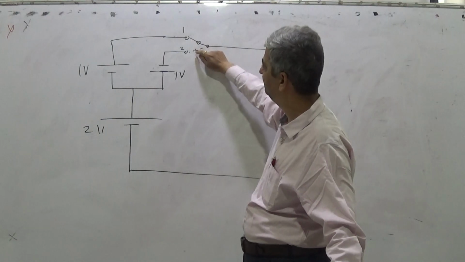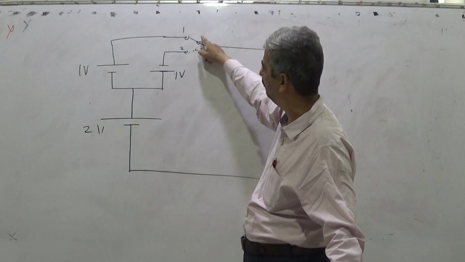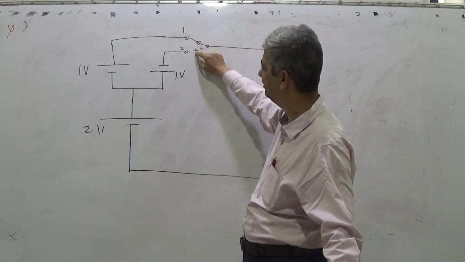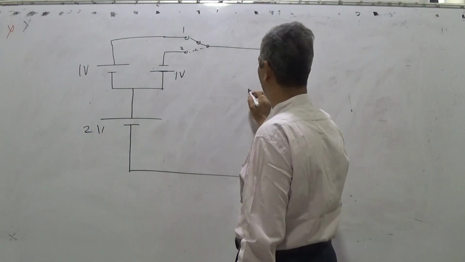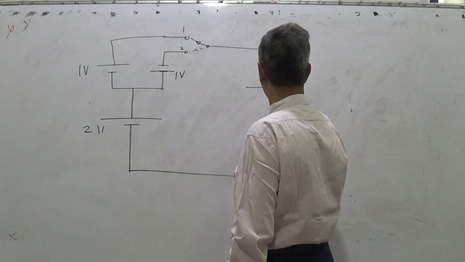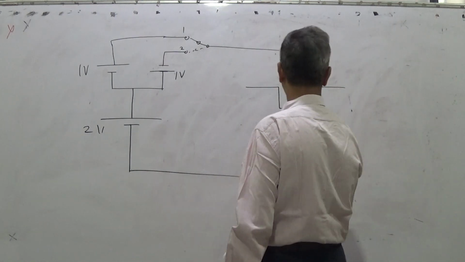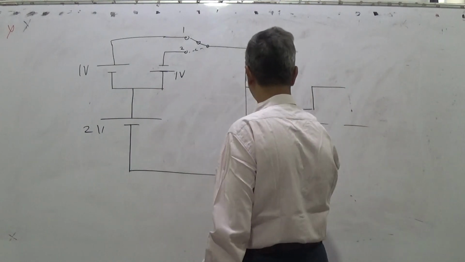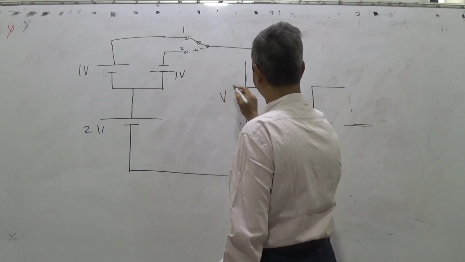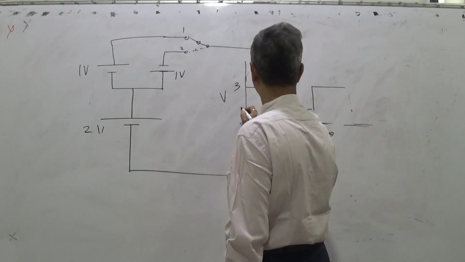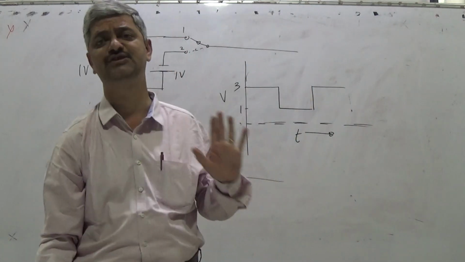If I take the switch from position 1 to position 2 each second, 1 second in position 1, 1 second in position 2, what would be the voltage available over here? The voltage available will be 3 volts, then 1 volt. So this is something which is not a DC source now.